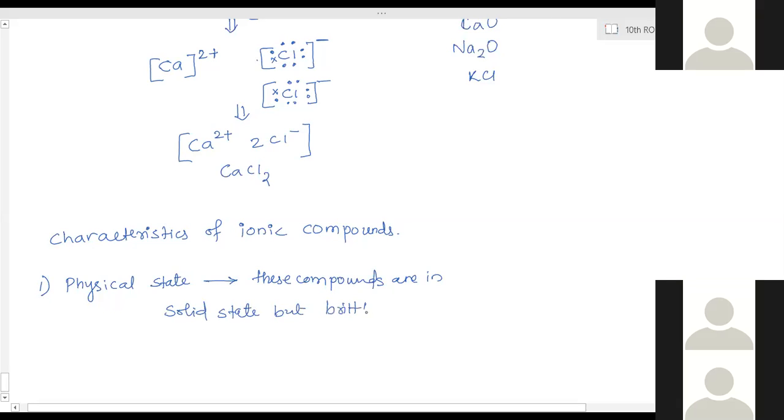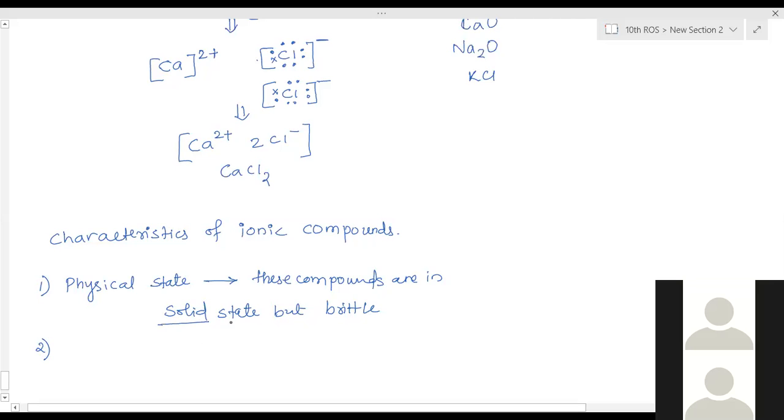What do you mean by brittle? Very weak. It can be broken easily into pieces. You can immediately crush them with your hand. Sometimes you crush them and they convert into powdered form, like salt. By applying force, we can easily break them into pieces. That is the physical state.